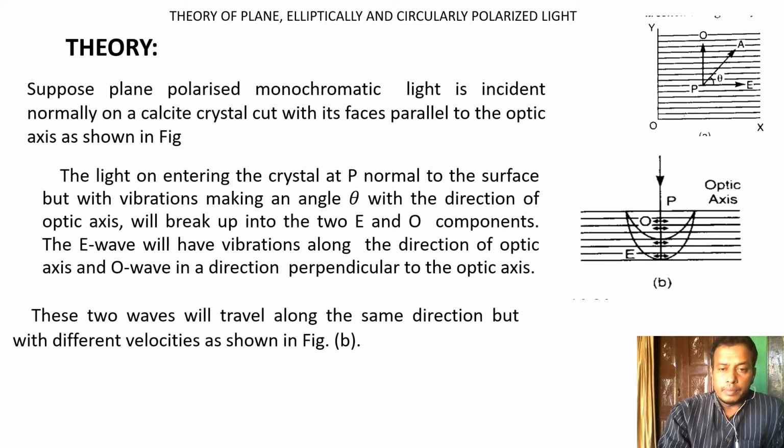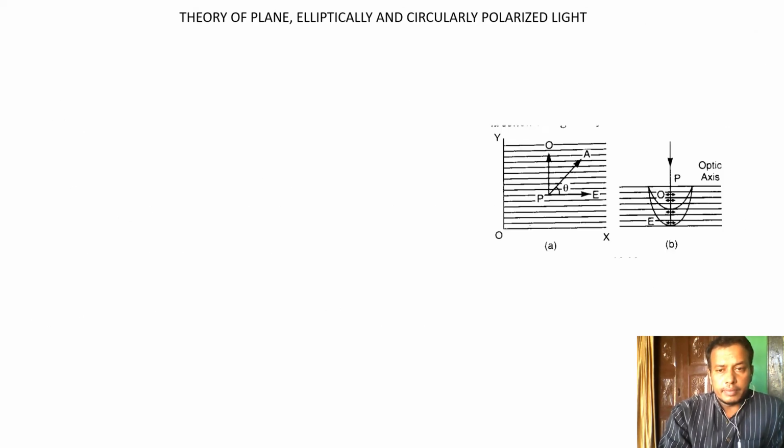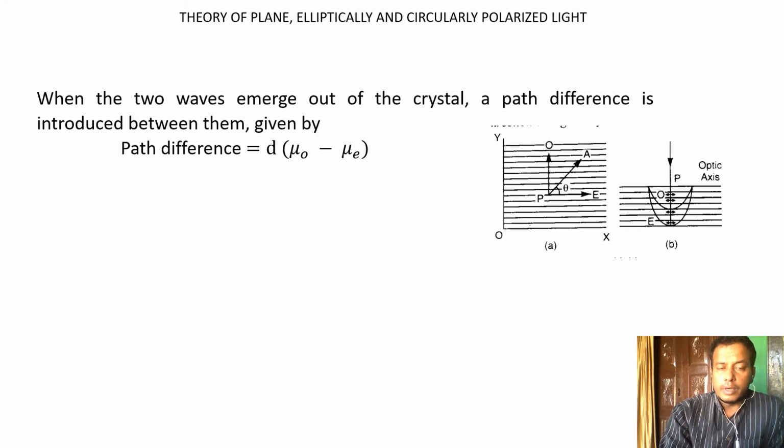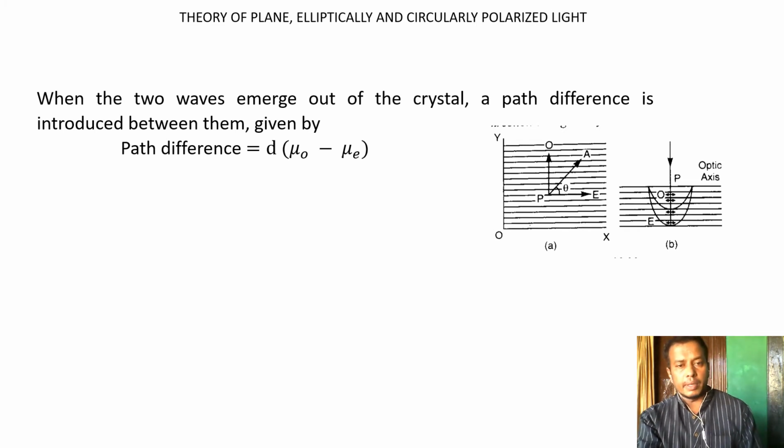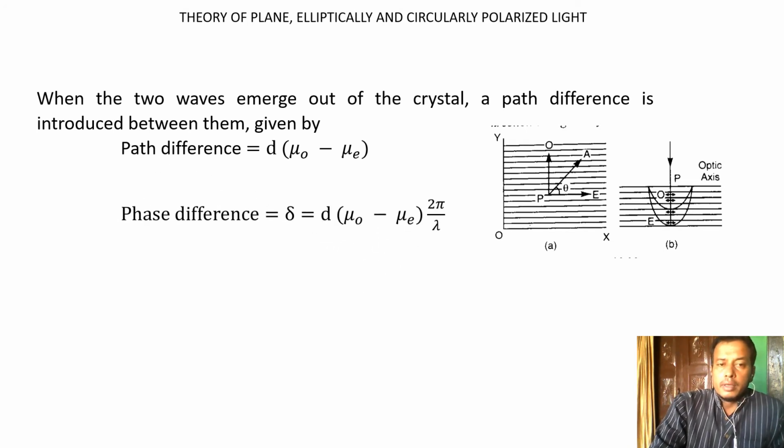Due to their different velocities, they create a path difference d equal to (mu_o minus mu_e) times the thickness. The phase difference is given by the path difference into 2 pi by lambda, that is, d into (mu_o minus mu_e) into 2 pi by lambda.